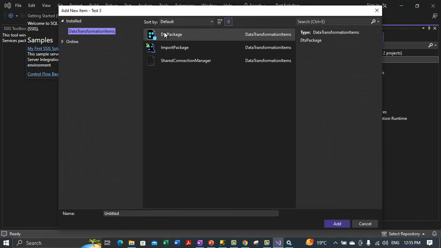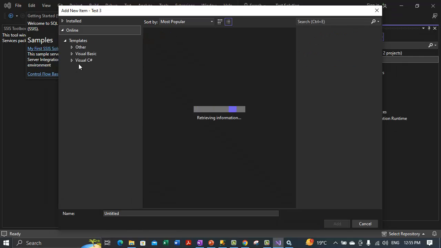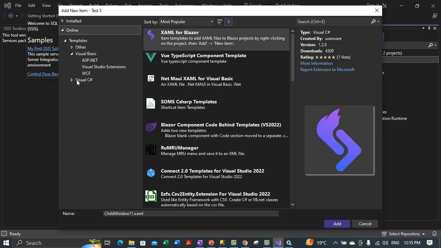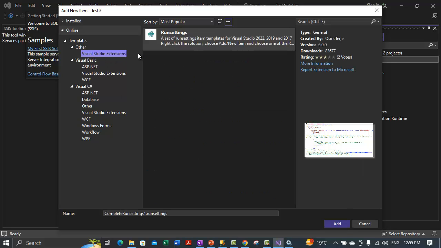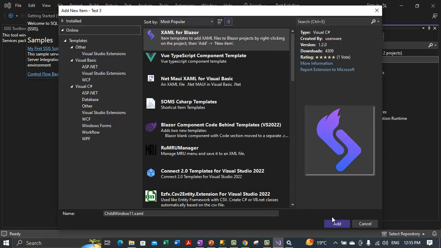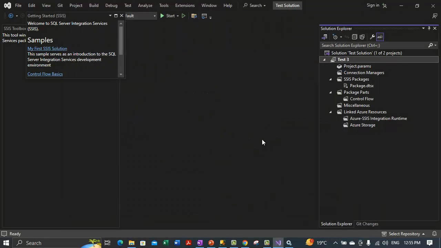So we can add a DTS package, import package, or some of the online resources are also there if you want to add any Visual Studio items, etc. Other items as well. So that can be done. There are various extensions available that can be added. For now we are not adding anything.